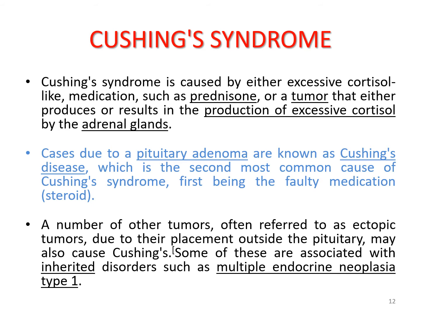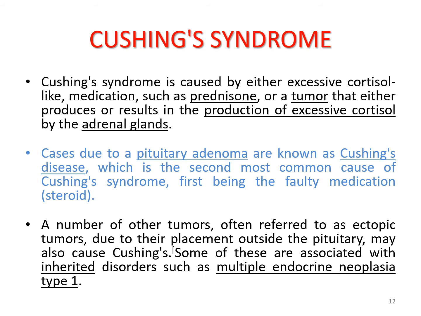Why is Cushing syndrome caused? Cushing syndrome is caused by either excessive cortisol from medication like prednisolone, or a tumor that either produces or results in production of excessive cortisol by the adrenal glands. That means there is increase in the synthesis of cortisol either by the adrenal gland itself or due to ACTH or CRH secretion due to a tumor of that area.